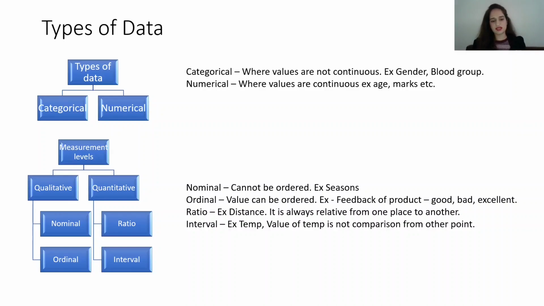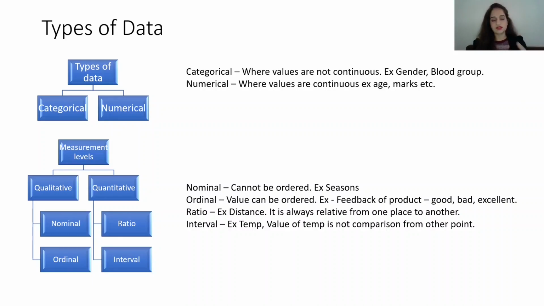What does ratio say? In ratio, it is a value relative to one point from another. Example, distance. When we say the distance from Pune to Mumbai is say 300 km, we compare the distance from Pune to Mumbai. So it is relative from one point to another.